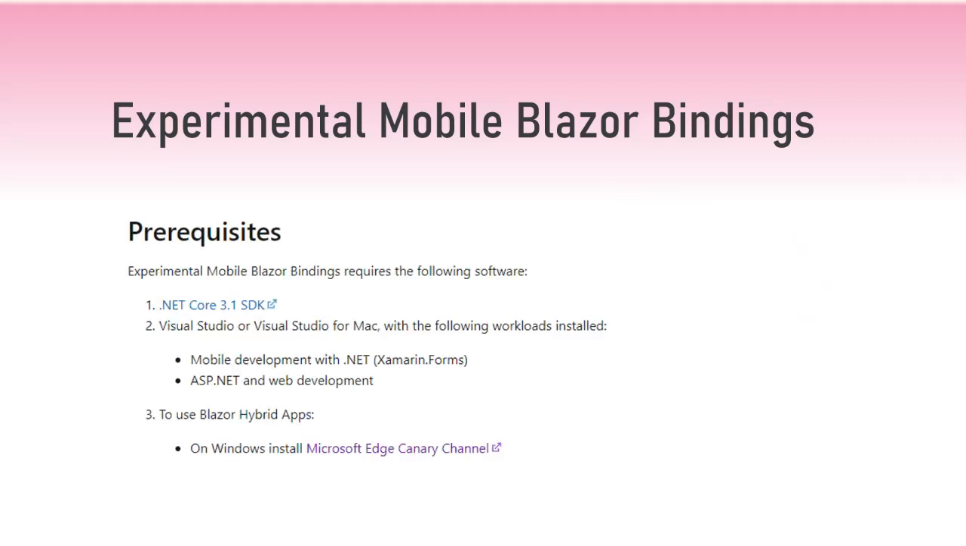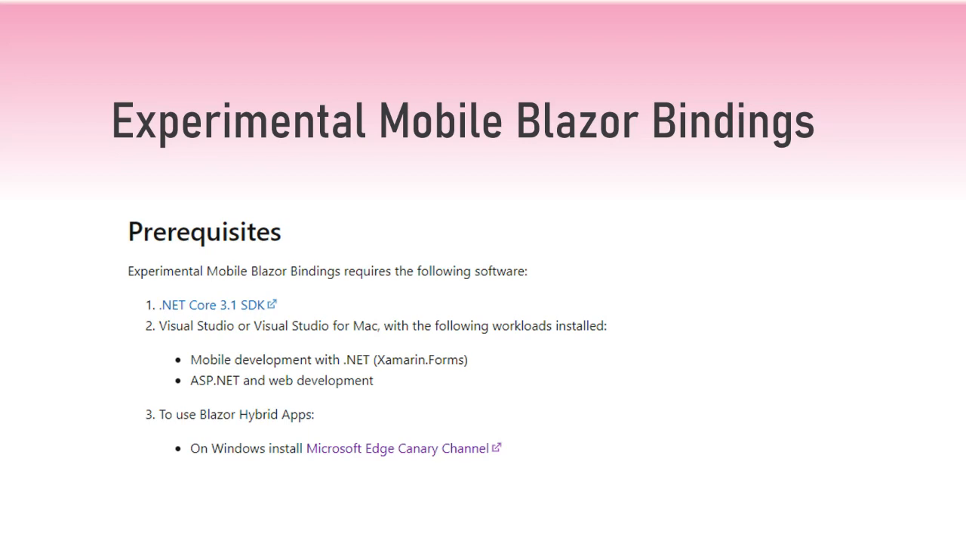So how do we start with Mobile Blazor Bindings? Pretty much, we need to install the .NET Core 3.1 SDK. That's the minimum. Of course, right now we can install .NET 5, and we can install a .NET 6 preview. And of course, you will need an IDE like Visual Studio or Visual Studio for Mac with the Mobile Development with .NET and the ASP.NET web development workloads. And if you want to use the Blazor hybrid app, where we can use the native and web parts, you have to install the Microsoft Edge Canary Channel.